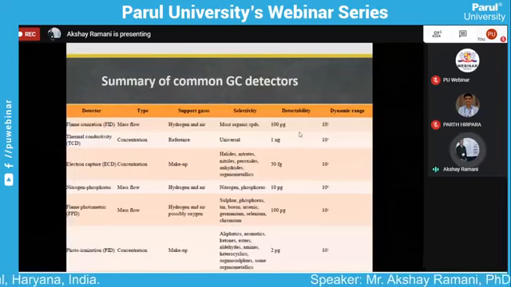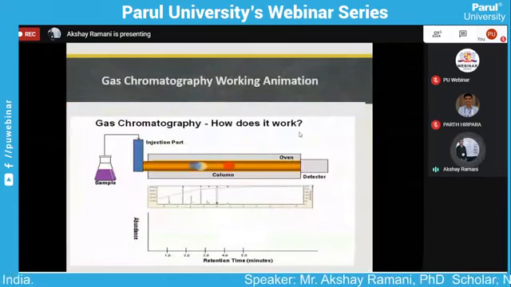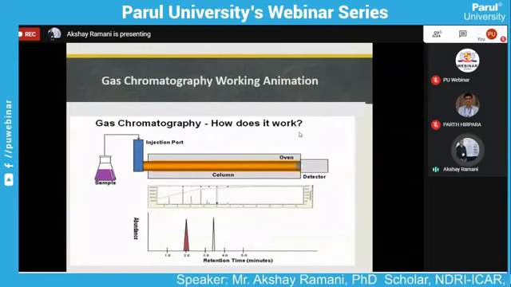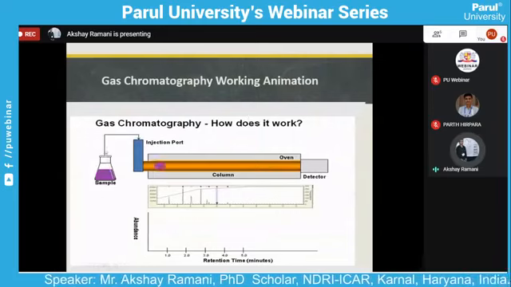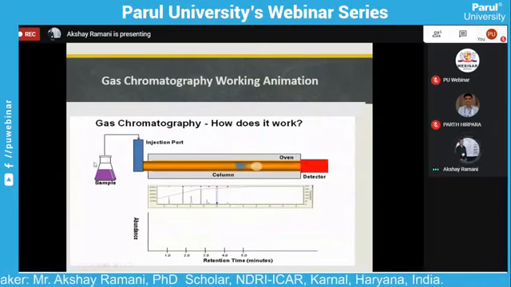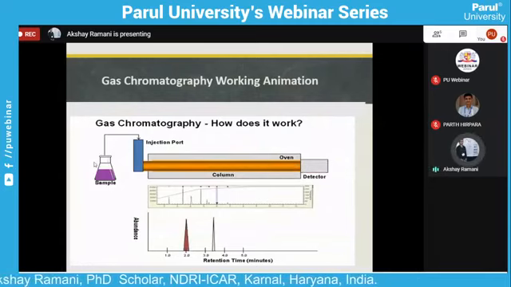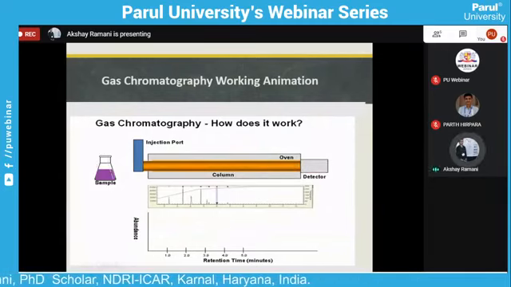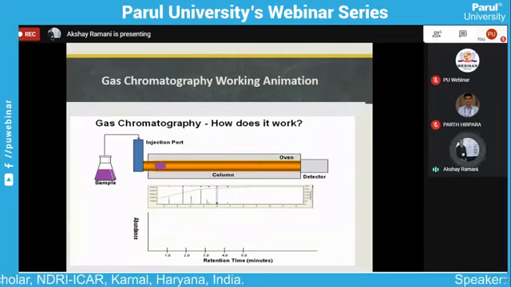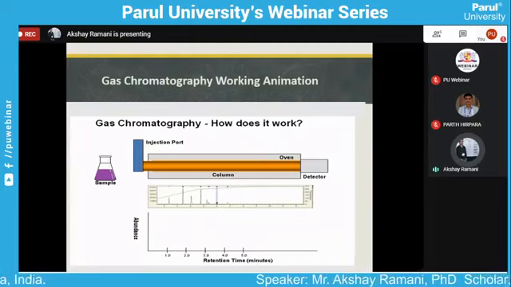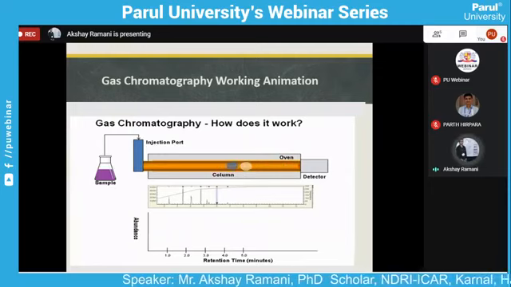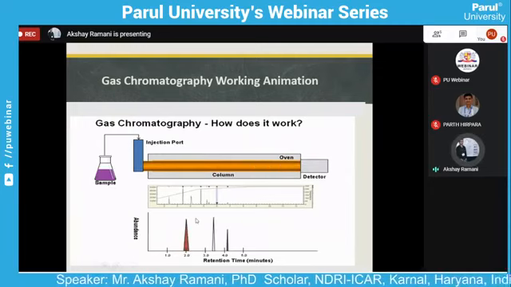Now here we show all the general information about how gas chromatography works. To see here, prepare the sample at the common concentration and inject the sample into the gas chromatograph using two types of injector: micro syringe injector, split and splitless injection. Then after, it goes through the oven temperature.